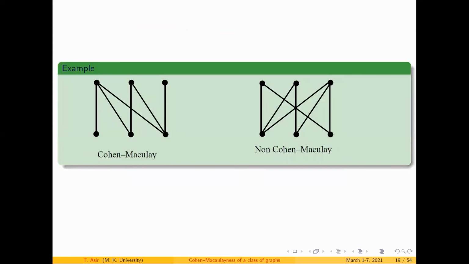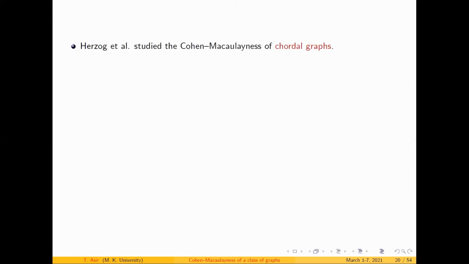So here I give you an example of Cohen-Macaulay and non-Cohen-Macaulay bipartite graphs. So these two are the examples for the corresponding bipartite graphs. Let me move on to the chordal graph version.